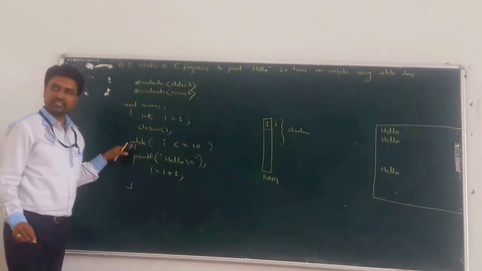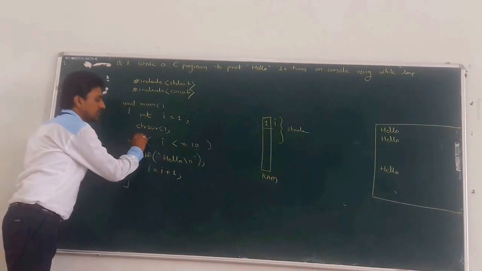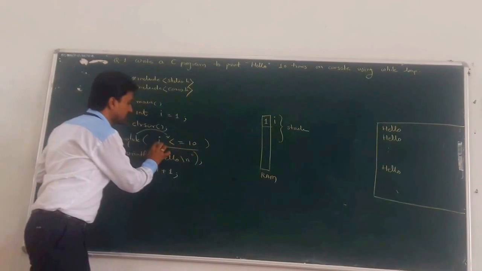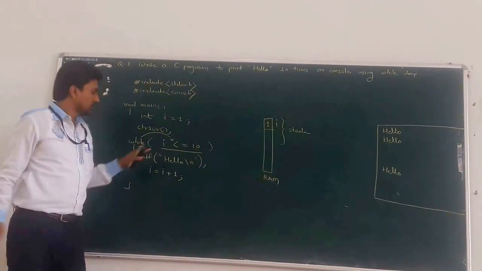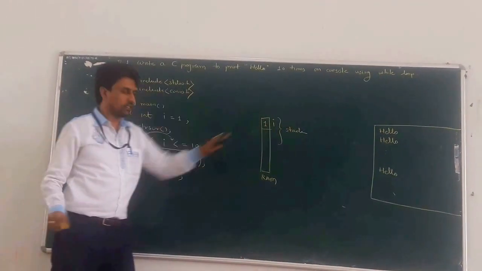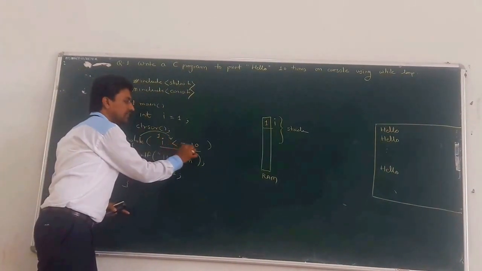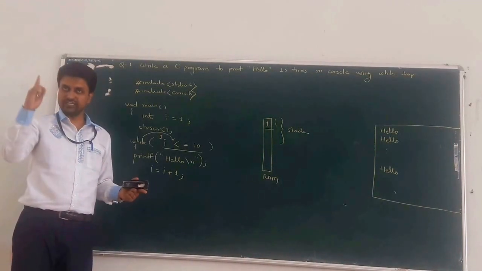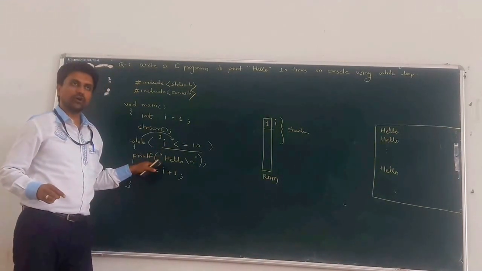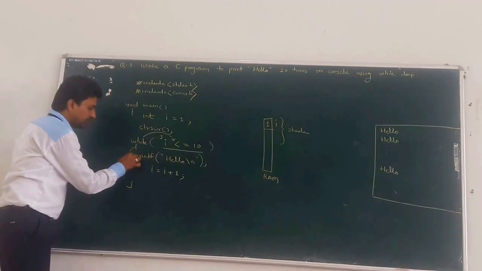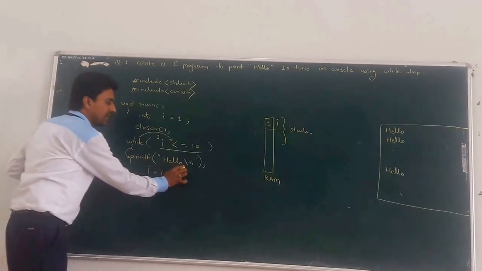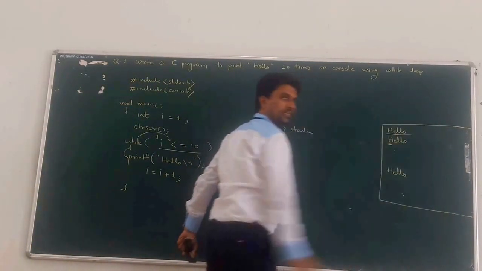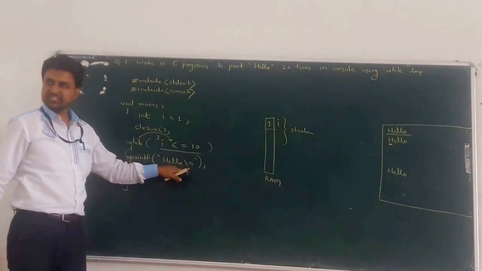The next statement executed is while. First the cursor goes to the conditional part. So check the condition. What is the condition? I less than or equal to 10. What is the current value of I? 1. So 1 less than or equal to 10, that means the condition is true. True means 1, means entry into the body of the while loop. The first statement is printf hello slash n, so the first hello gets printed and the cursor goes to the next line because slash n is there.